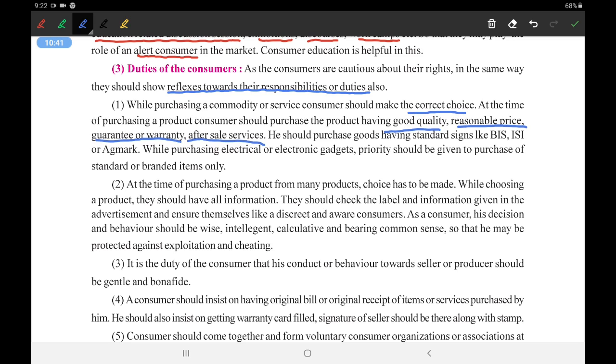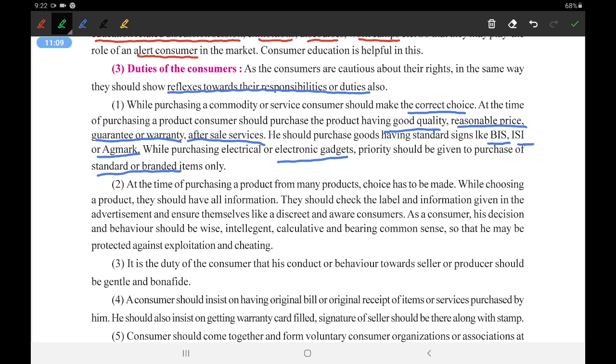He should purchase goods having standard signs like BIS and ISI or AGMARK. These are the standards that are set by the government for different products. We will study about that in the later part of the chapter. While purchasing electronic items or electronic gadgets, priority should be given to the purchase of standard and branded items only. See, while purchasing electronic items, we should always buy standard and branded items.